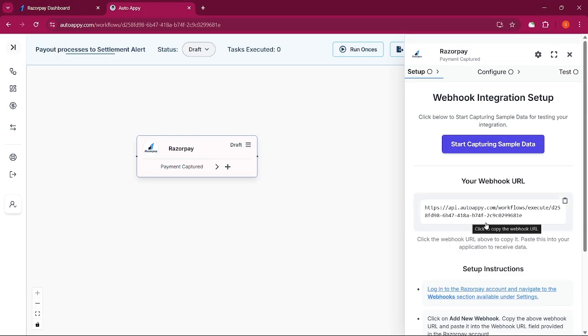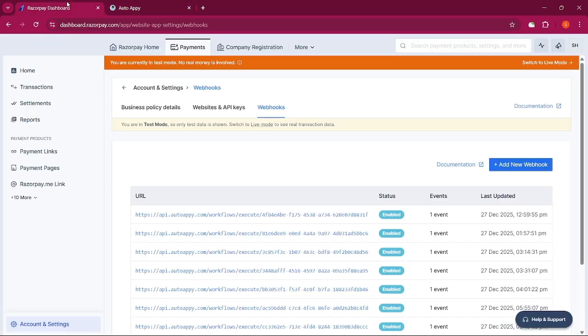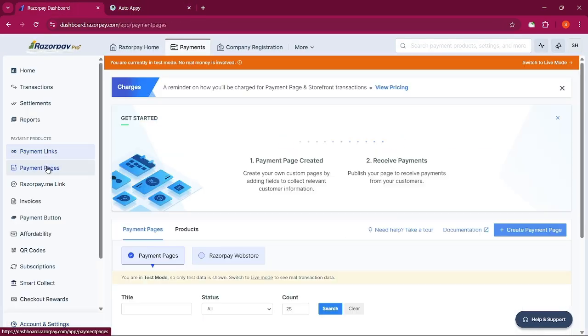Yes, we have established a communication gate between Razorpay and our AutoAppy. Whenever a payment is captured in our Razorpay account, AutoAppy will capture this information or data. Now it's time to check this webhook URL. Just come to your Razorpay account and search for payment links, or you can use payment pages also.